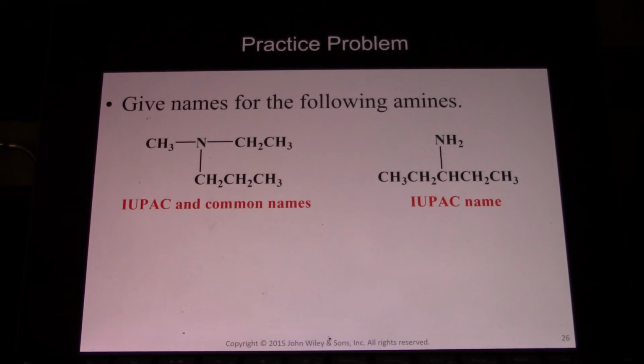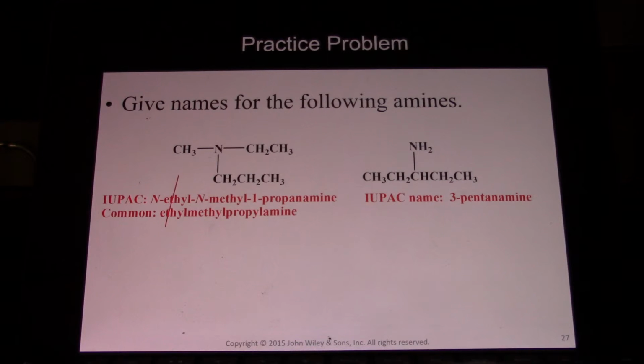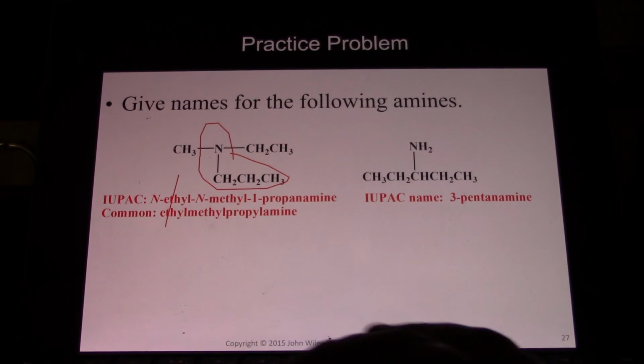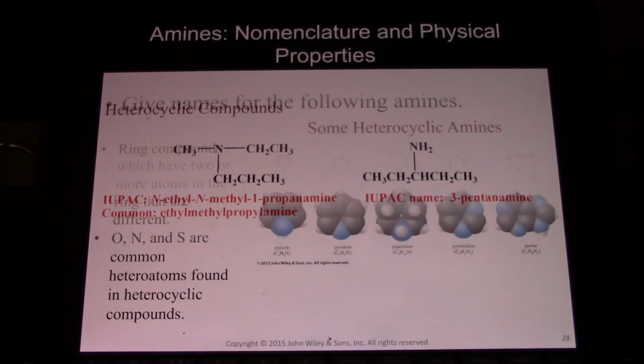Give names for the following amines. Here they want the IUPAC and the common name. So, IUPAC: N-ethyl-N-methyl-1-propanamine. The base chain comes from the longest chain, 1-propanamine, N-ethyl, N-methyl. Ethyl comes before methyl because of its order in the alphabet. Common name: ethylmethylpropylamine. And again, alphabetical: ethyl E, methyl M, propyl P. IUPAC name, here we have 3-pentanamine. So it's a pentane with the amino group at carbon 3.